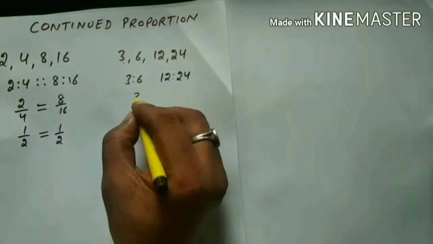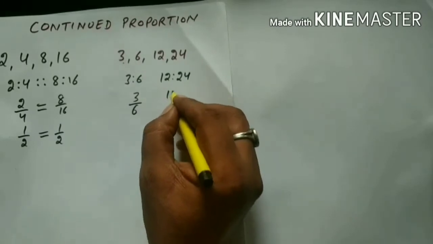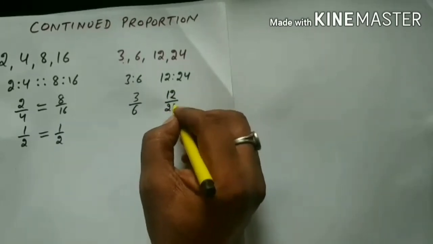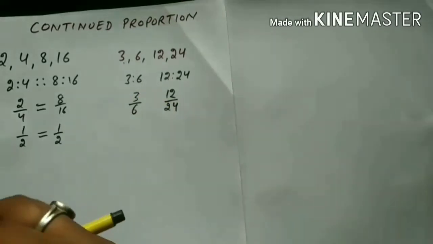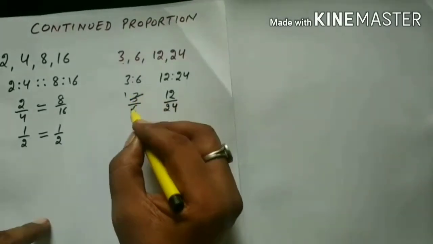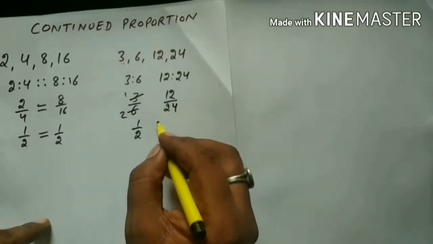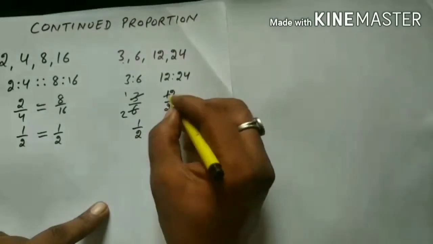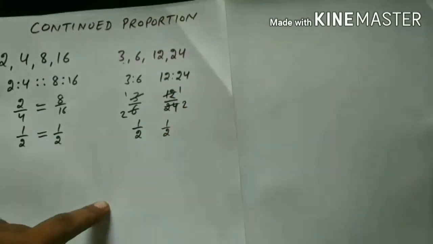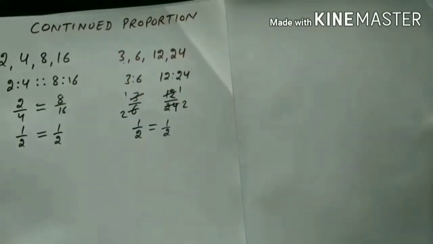Here the answer for 3:6, that is 3/6, is 1/2, and 12/24, the second one's answer, is also 1/2. Now the ratios are same here, so 3, 6, 12, 24 are also in proportion.